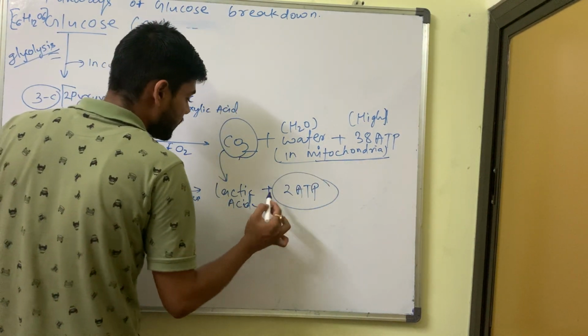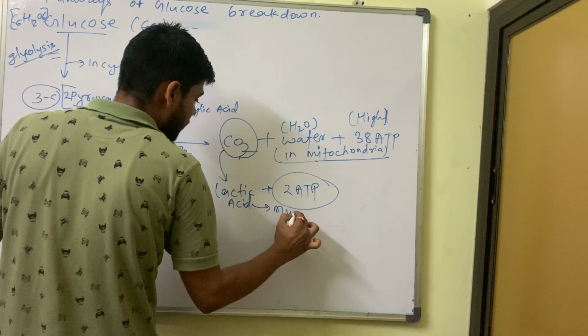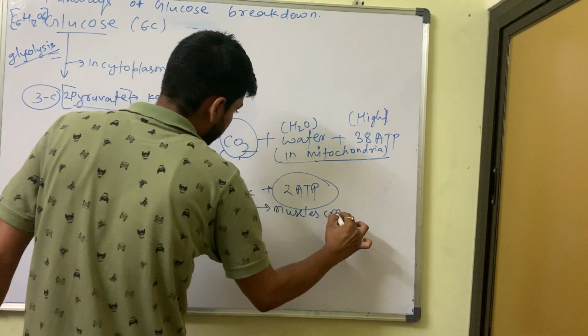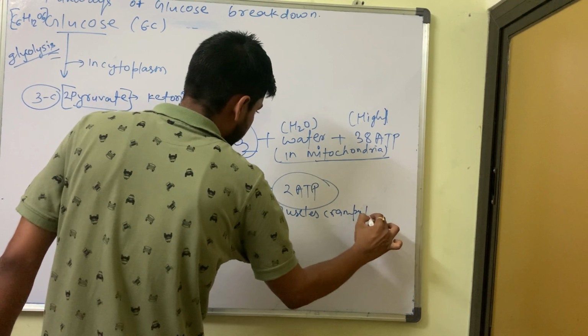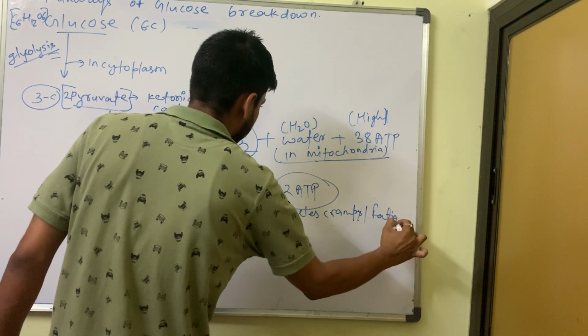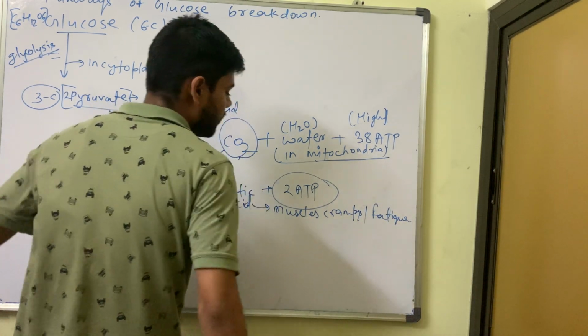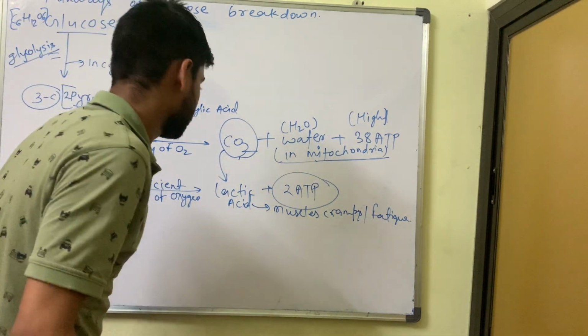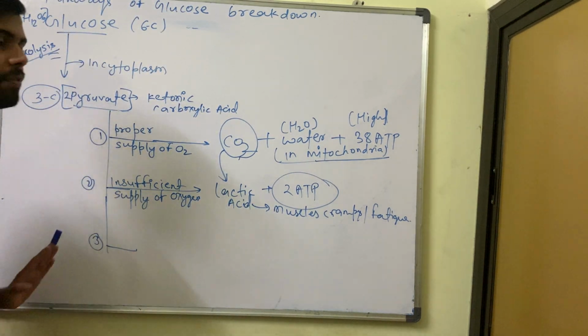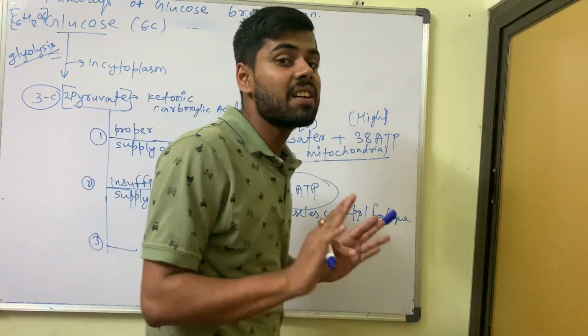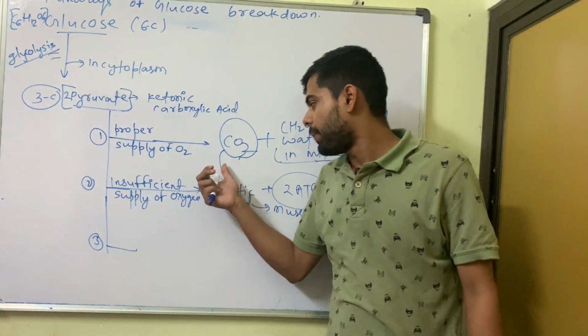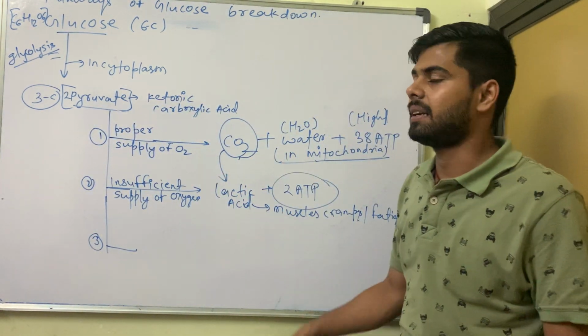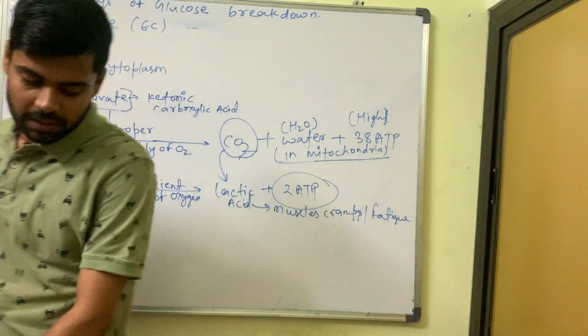This lactic acid leads to muscle cramps and fatigue. Body pain sometimes you will feel, and muscle cramps will come because of lactic acid. So when oxygen is there but the supply is insufficient, at that time, in the place of carbon dioxide, the byproduct is lactic acid. Right? If any doubts, then ask me.